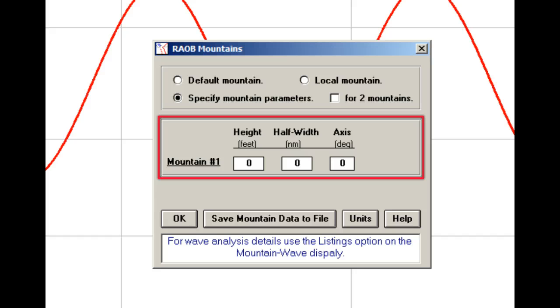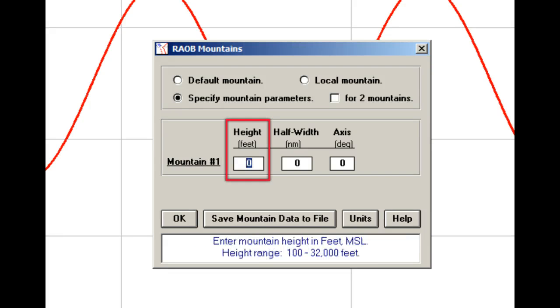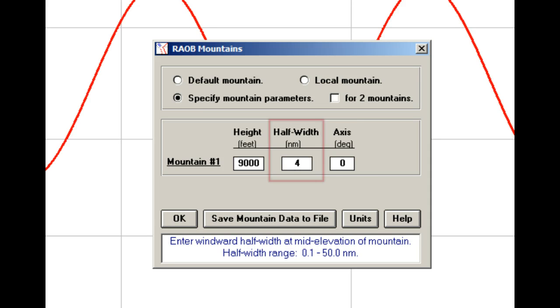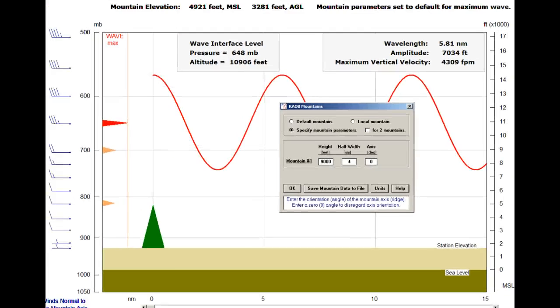entry form. For this example, let's enter a single mountain with a height of 9,000 feet, and for the half width, let's use 4 nautical miles. The last parameter is the axis value, which defines the orientation of the mountain ridge. For a north-south mountain range, we can enter either 360 or 180 degrees. For the special case where the mountain is conical, like a volcano, we can enter a value of 0, which we'll use for this case.